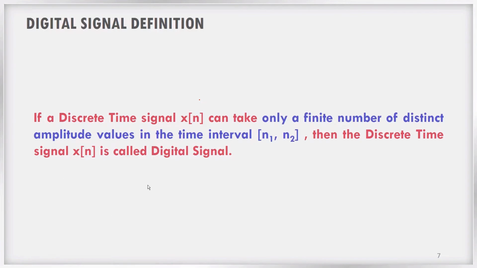Now let us see the formal definition of a digital signal. See, this is very important. The definition starts with a discrete time signal, which means the signal is already sampled.